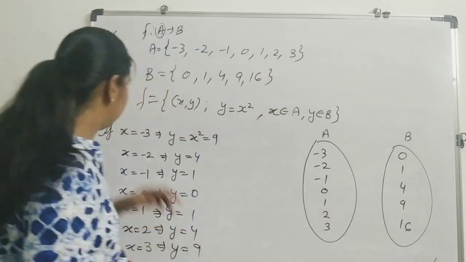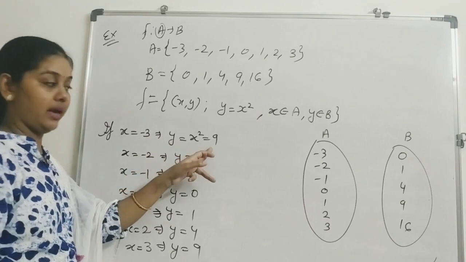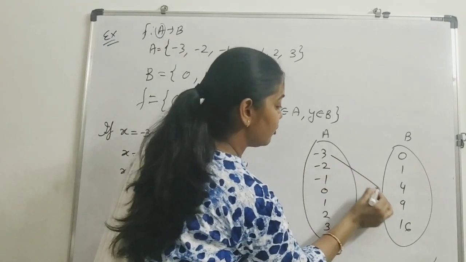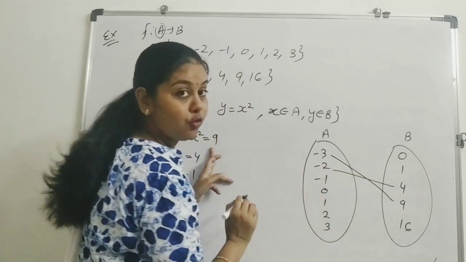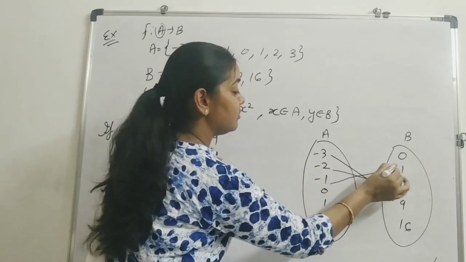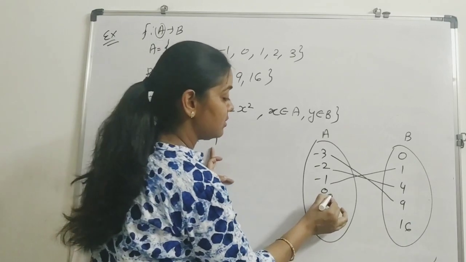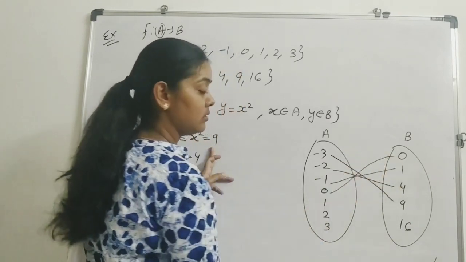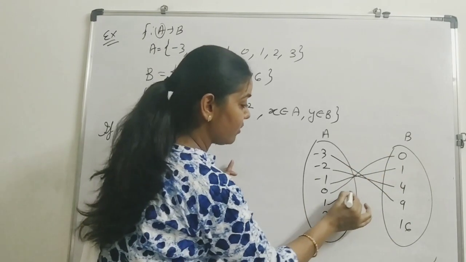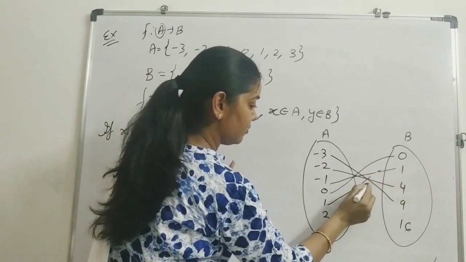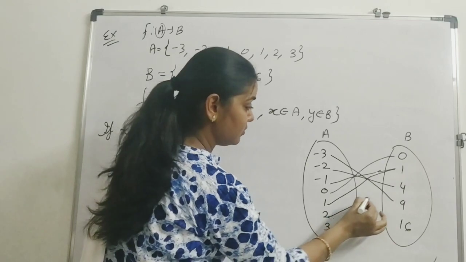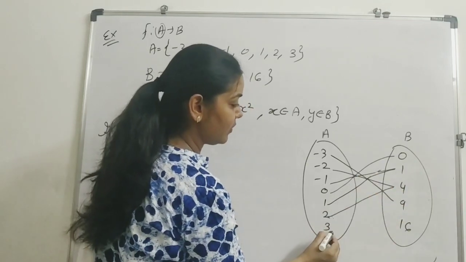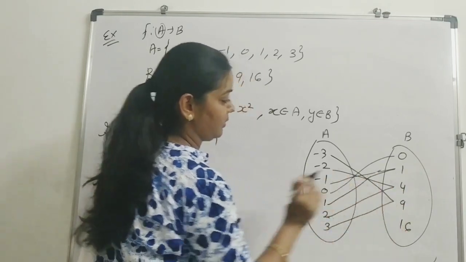Now check. -3 is mapped with 9. -2 is mapped with 4. -1 with 1. 0 with 0. 1 with 1. 2 with 4 and 3 with 9.